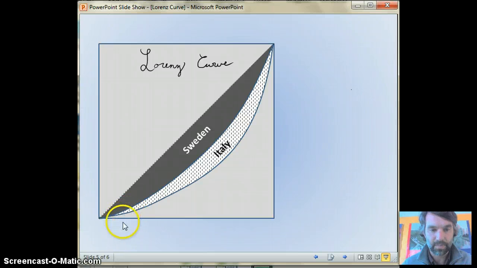But you do see they're not as good as Sweden. So if we looked at the same first quintile here, we would see that they control a smaller amount of the wealth than the first quintile of Swedish people do. And the 60th percentile, they control a smaller amount of the wealth than the 60th percentile in Sweden does. So again, since Italy is farther from the line of perfect equality, we can say that they're not as equal as Sweden is.